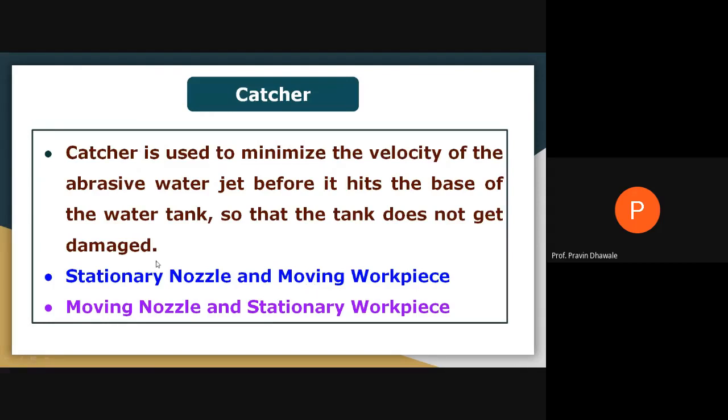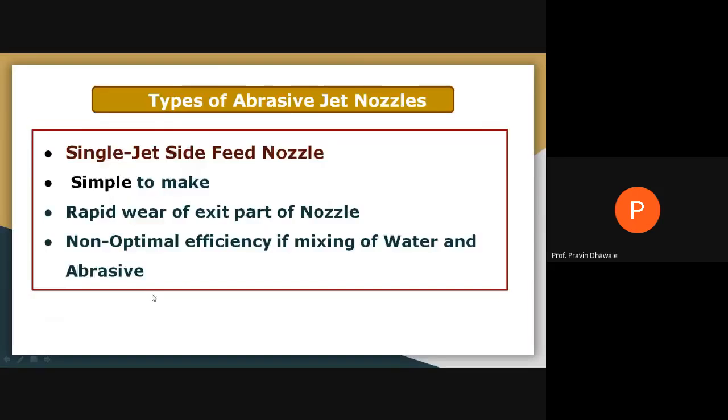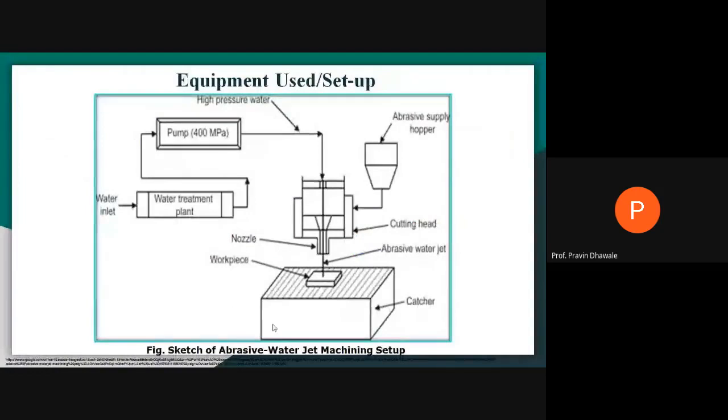So the catcher can be used in both ways. If you consider this diagram, this will be the catcher. In certain processes, this catcher will be stationary and the nozzle will move laterally or longitudinally.